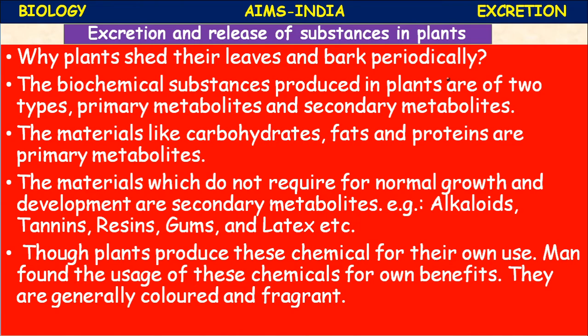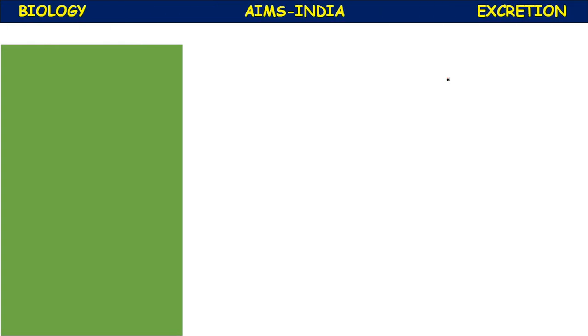Another reason is that old leaves turn yellow because the photosynthetic ability is lost, so the leaves will be replaced. Bark is the same. Lenticels present in the bark eliminate water; transpiration through lenticels also takes place. So to prevent that water loss, new young bark is produced. This is one of the reasons. Let us proceed.